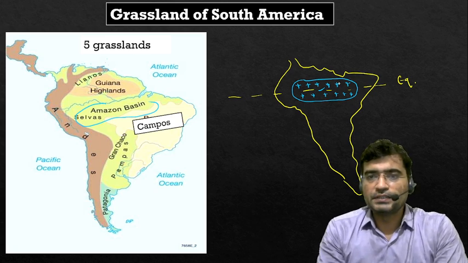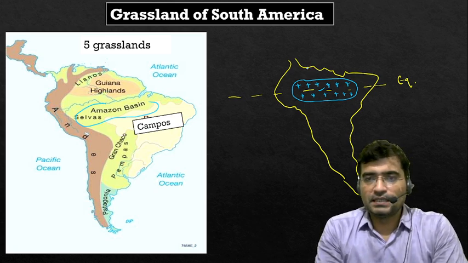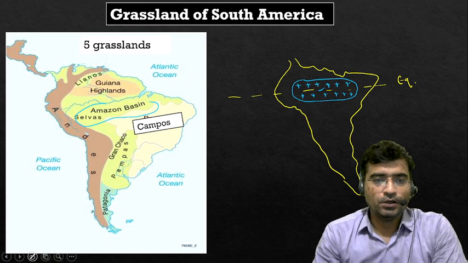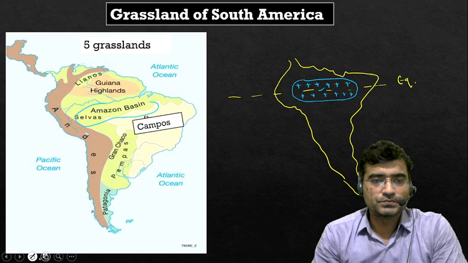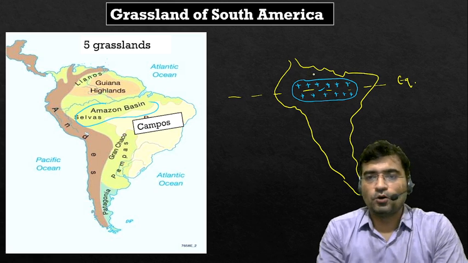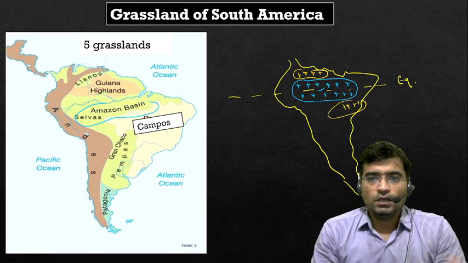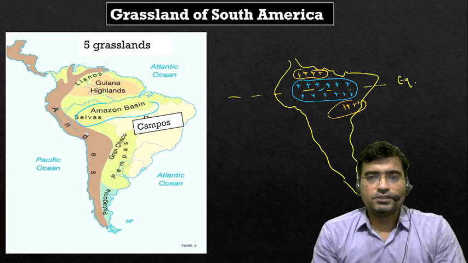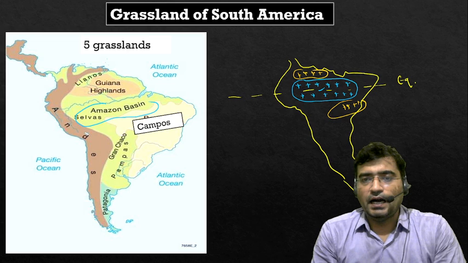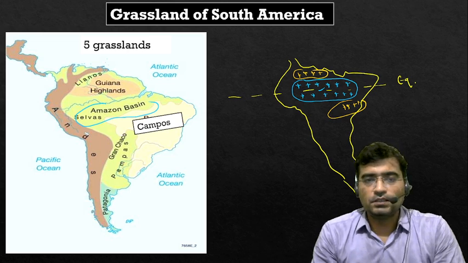North and south of this Selvas region receives fairly less amount of rainfall. Due to the absence of sufficient rainfall in the northern and southern regions, we can identify the development of some grassland.